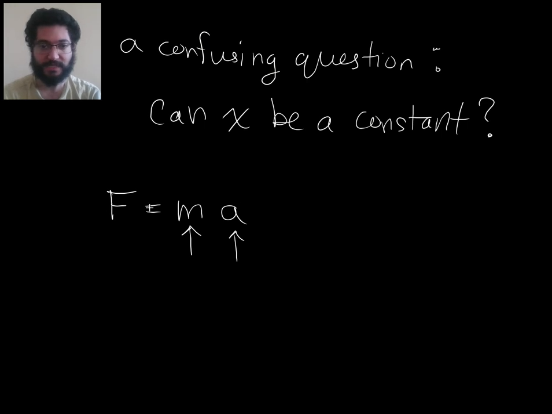For us, because these are all letters of the alphabet, they are variables. m is a variable for our purposes. When people say m is a constant and a varies, they're talking about something different. They're not talking about grammar, they're talking about semantics, not syntax. When they say m is a constant, they mean literally in time: m does not change in time. a varies means it is a function of time. So this is nothing to do with the grammar of the language.